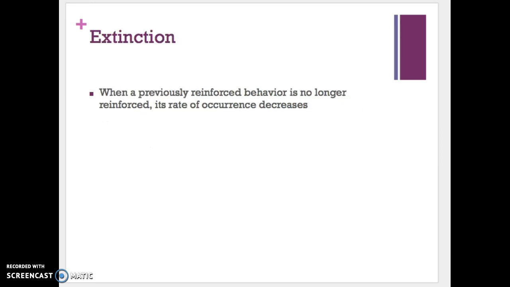And then there's extinction, which we've discussed earlier, and that's when a previously reinforced behavior is no longer reinforced. Its rate of occurrence decreases. So if we think about the student who often blurts out in class and you teach them the replacement behavior of sitting quietly and raising your hand, and so he knows what is expected of him, but he continues to blurt. So when you're practicing extinction, you are withholding attention from that behavior of him blurting out.